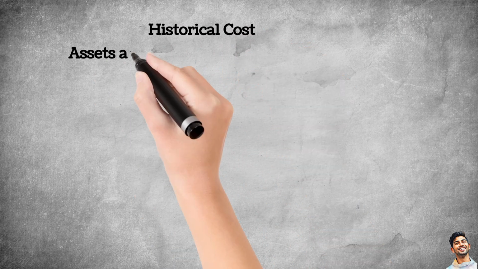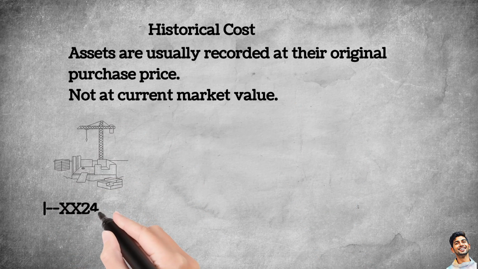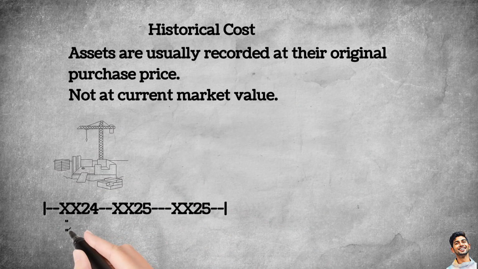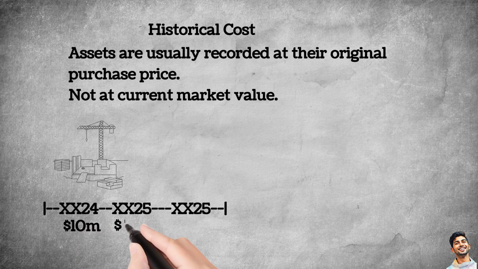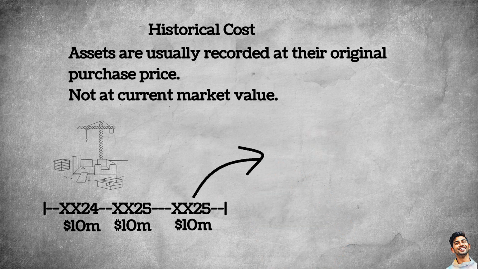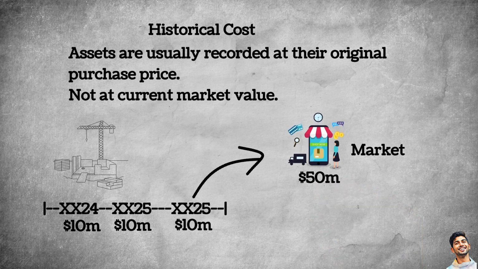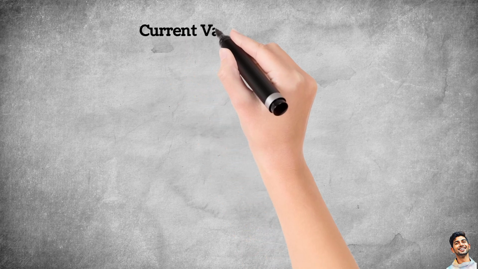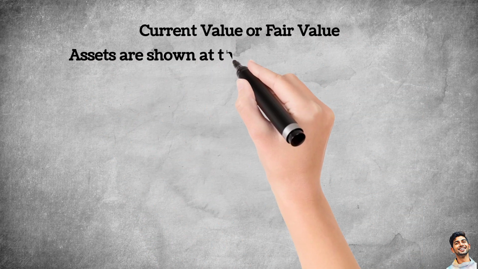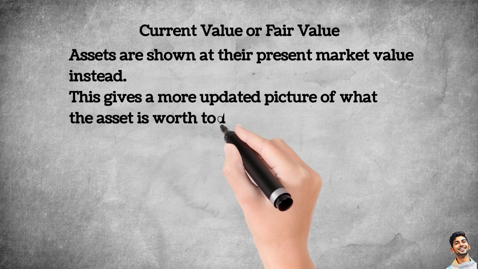Now the next is historical cost. Assets are usually recorded at the original purchase price, not at the current market value. For example, if land was bought for $10 million, it will continue to appear at that original cost in the books, even if today its market value becomes $15 million. But sometimes we also use current value. Here, assets are shown at their present market value. This gives a more updated picture of what the asset is worth today.